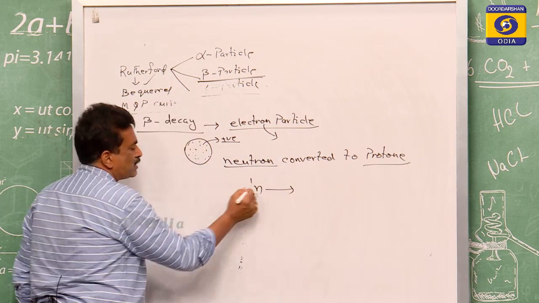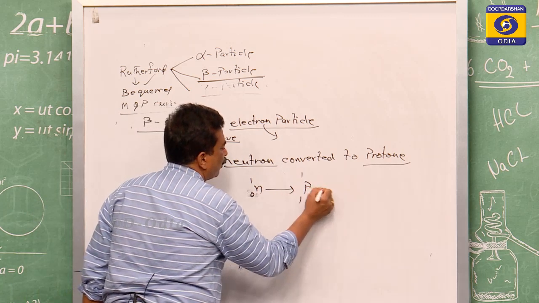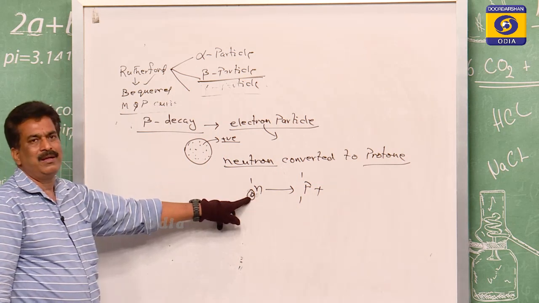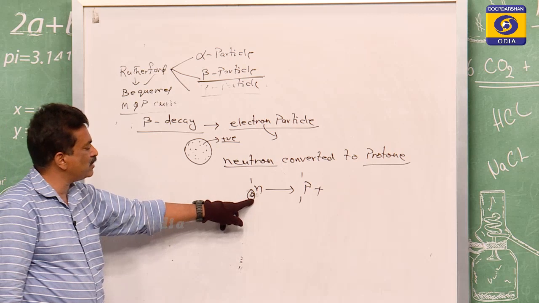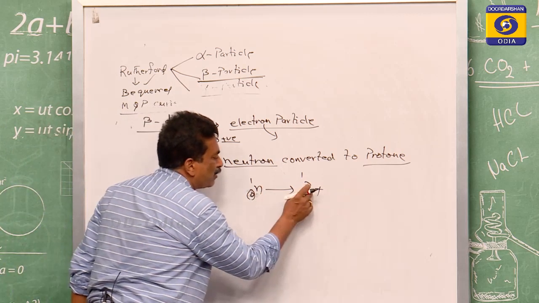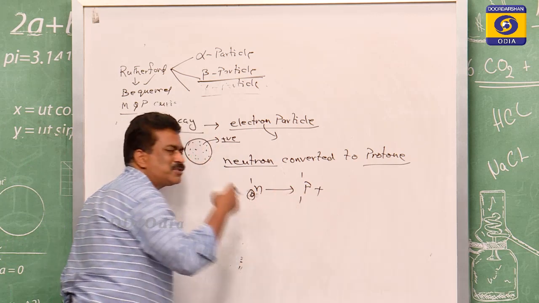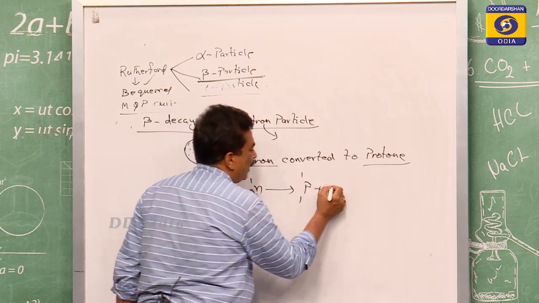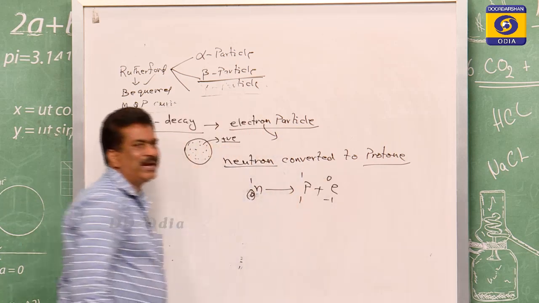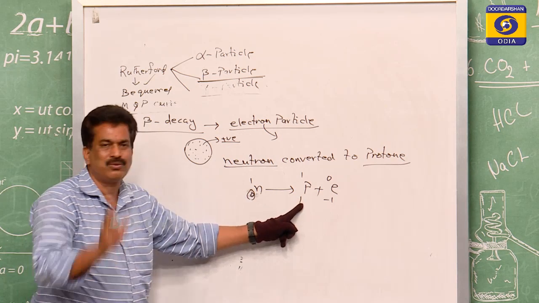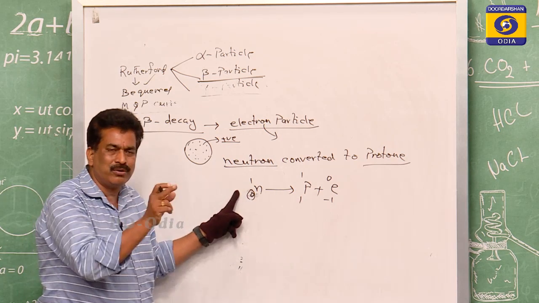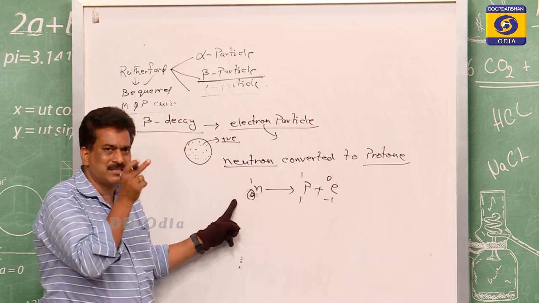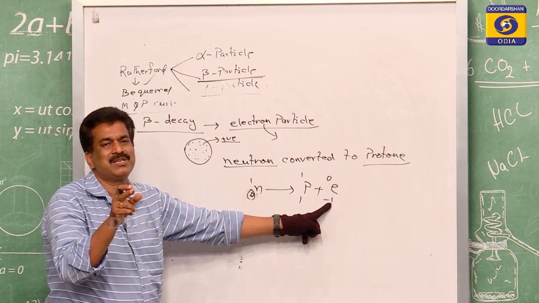Suppose we have taken the neutron, n with 0 and 1, this will give you one proton. You see, this neutron is neutral, its charge is 0, so there is no charge. Now it becomes a proton. So when the 0 charge becomes a proton, what will happen? To maintain the charge stability, there should be a negative charge. Originally, this positive charge was not there. The neutron is converted to a proton, and to maintain the same charge, a negative charge arises.